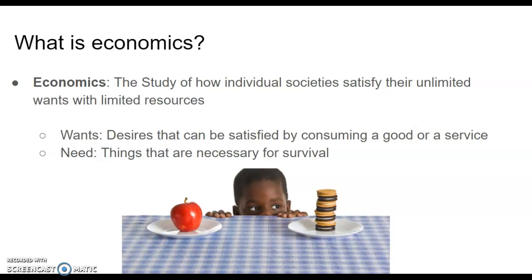In my image here, you can see that this boy is trying to decide whether he wants the need, which is the apple because it's nutritious, or the want, which is the stack of cookies.